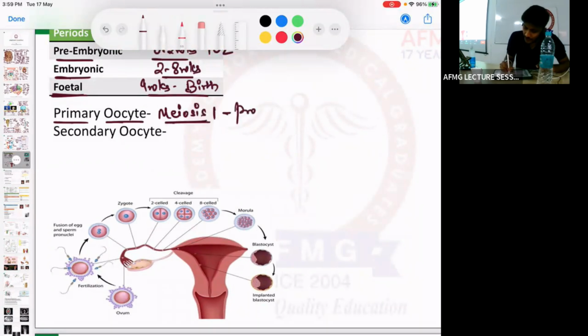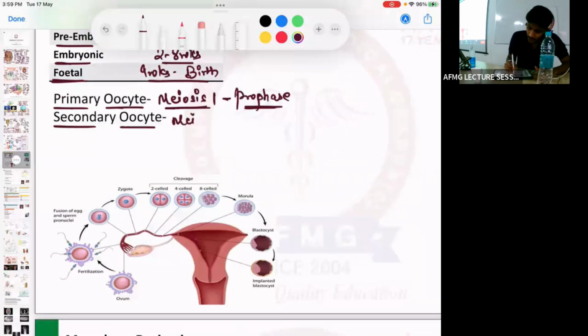Very good. Growth phase of meiosis 1. Primary oocyte is arrested in meiosis 1. Which phase? Prophase, P for P. Okay. Secondary oocyte is arrested in meiosis 2.